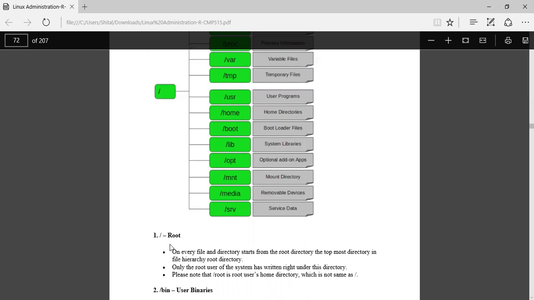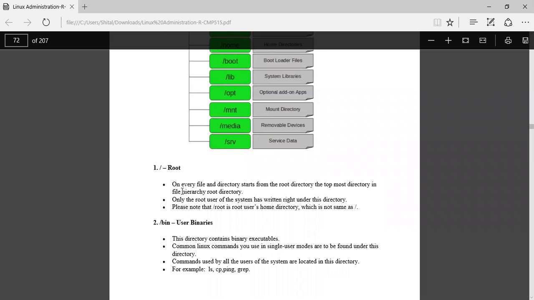So the first, main directory is the root directory. Every file and directory starts from the root directory, the topmost directory in the file hierarchy. This is the main directory we have, like the C drive in Windows is the main directory. Only the root user of the system has write permission under this directory. So next is the bin directory.